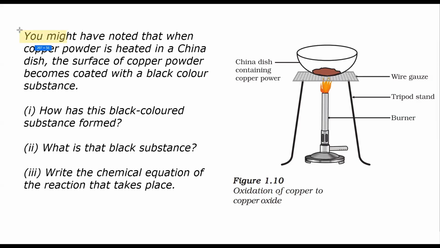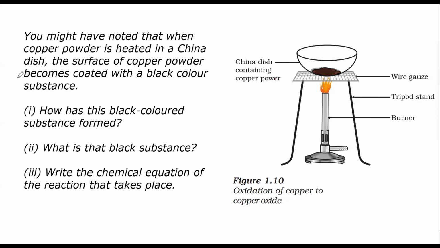Now, this question says that you might have noted when copper powder is heated in a china dish, the surface of the copper powder becomes coated with a black colored substance. Now you can see the reaction over here. Copper, which is brown in color, when heated strongly in the presence of air, turns black. This is because of the formation of a black coating over it.